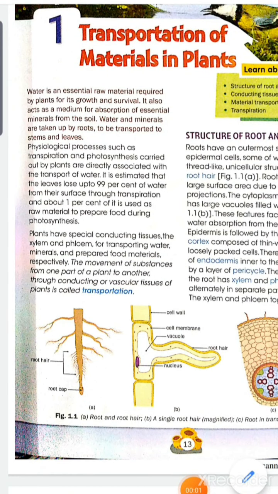Now you are in class 8, and today we are going to start our first chapter, that is transportation in animals and plants. Okay, so let's start. This is our first chapter, transportation of materials in plants.